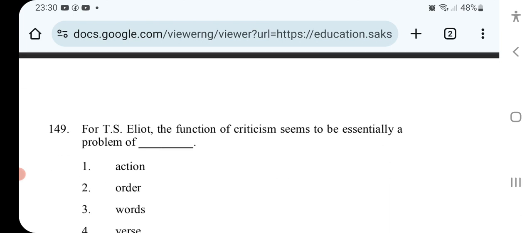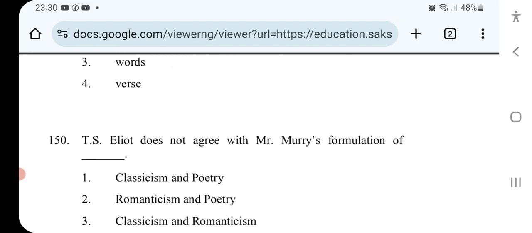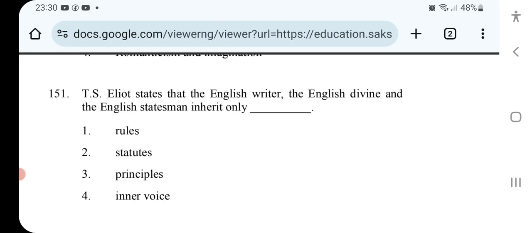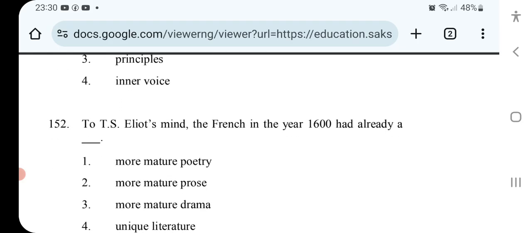For T.S. Eliot, the function of criticism seems to be essentially a problem of. T.S. Eliot does not agree with Mr. Murray's formulation of. T.S. Eliot states that the English writer, the English divine, and the English statesman inherit only.